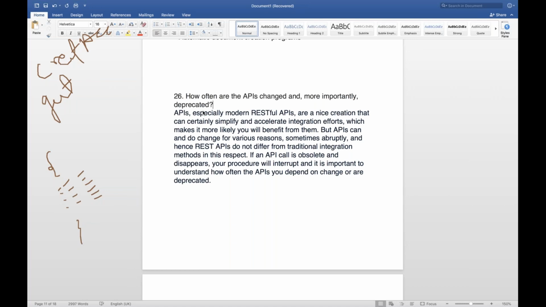So APIs, especially modern RESTful APIs, are a nice creation that can certainly simplify and accelerate integration efforts. No doubt about it, because it will make your life easy. It will make the integration very easy, which makes it more likely you will benefit from them. But APIs can change or vary for various reasons, maybe sometimes abruptly, and hence APIs do not differ from traditional integration methods in this respect.